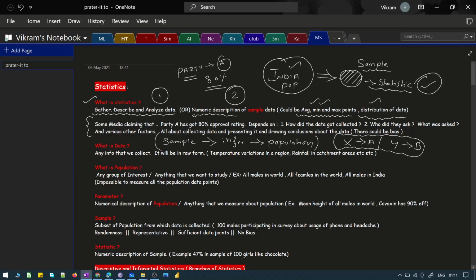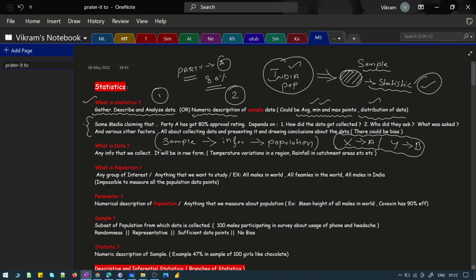Okay, so first thing is that we covered the definition for statistics. We understood two different definitions for statistics. One is the process where you collate the data, describe the data and analyze the data. And the second is that a numerical description of the sample data is referred to as a statistic, which means that I won't be able to study all of the population. So I take a sample from the population and I study the sample and I determine some numbers for the sample. Whatever number that I get from the sample is referred to as a statistic. Okay, so that's definition number two. And we also saw a real-life scenario where statistics gets implemented, right?